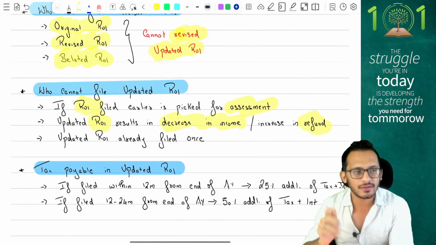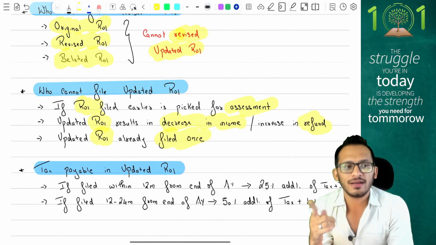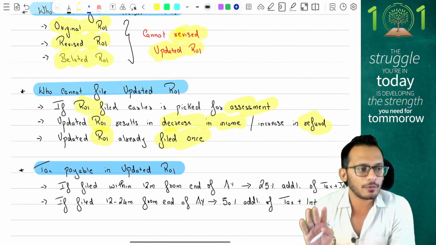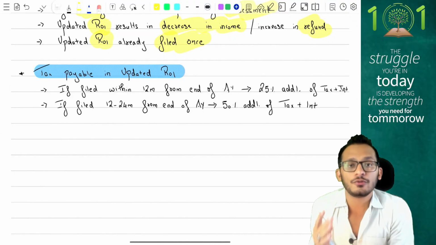Cases where you cannot file an updated return: an updated return cannot be filed if the return has already been filed once. You cannot file a second updated return, which means an updated return cannot be revised. Then, if it comes to an updated return, what are the cases where you have to pay taxes?